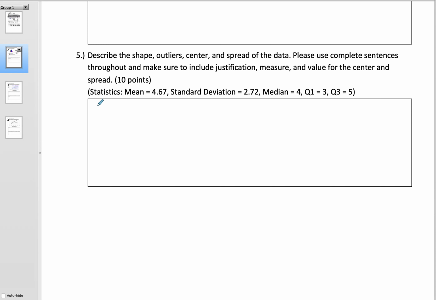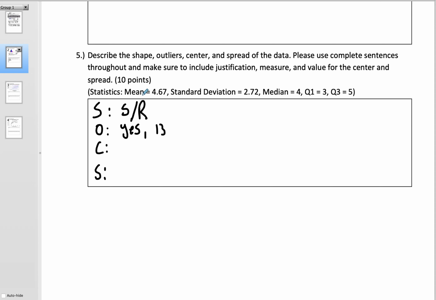Okay, shape, outlier, center, spread. Again, you should write complete sentences. I'm going to abbreviate on this one just for time's sake. So the shape we've now talked about, the shape is skewed to the right. The outliers, yes, there is an outlier. You can leave it at 13.